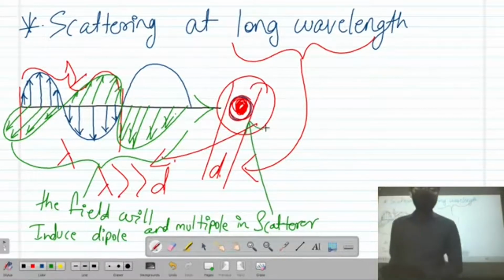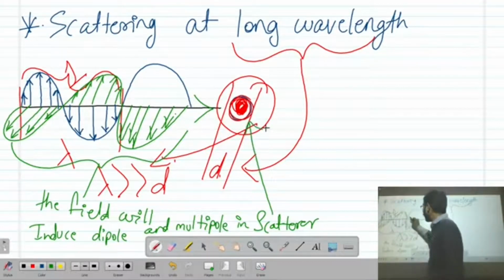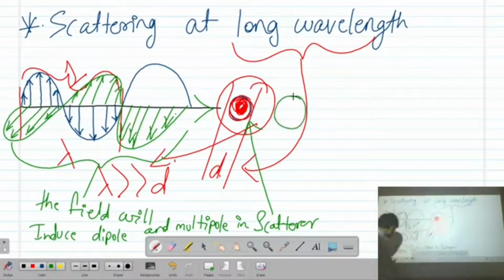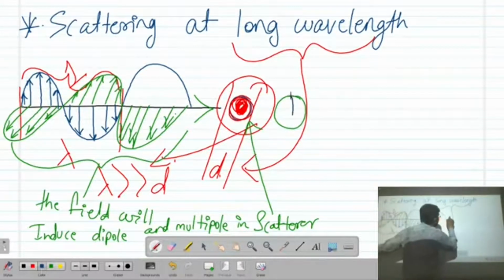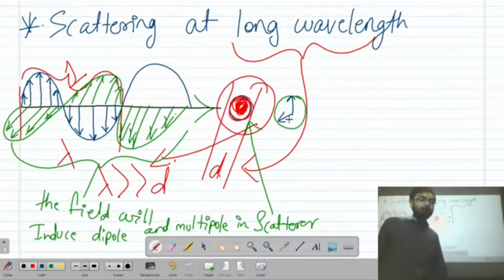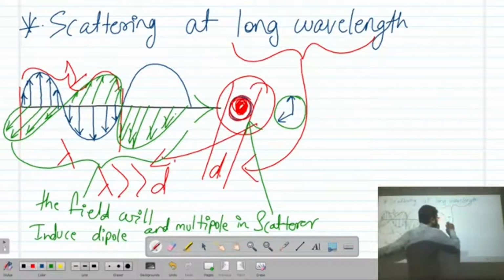So when an electromagnetic wave hits this scatterer, it will induce electric and magnetic dipoles and multipoles. Blue one is the electric field, green is the magnetic field.